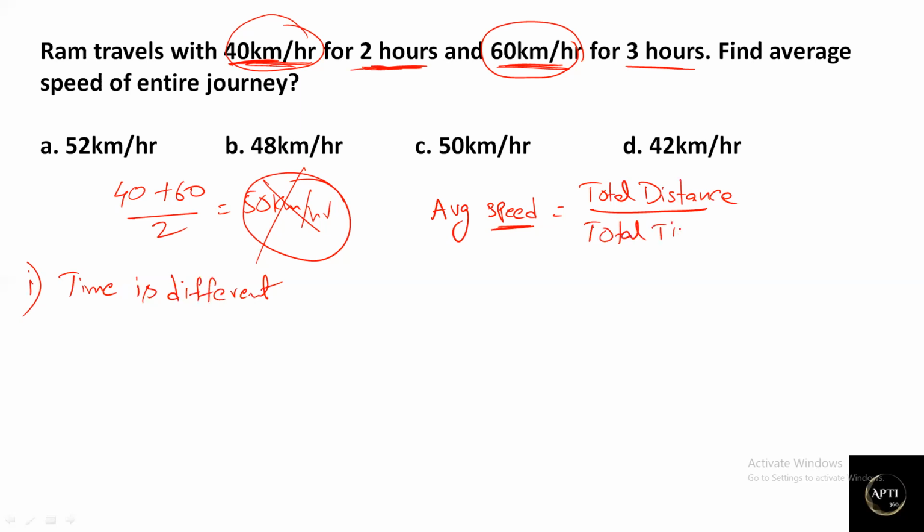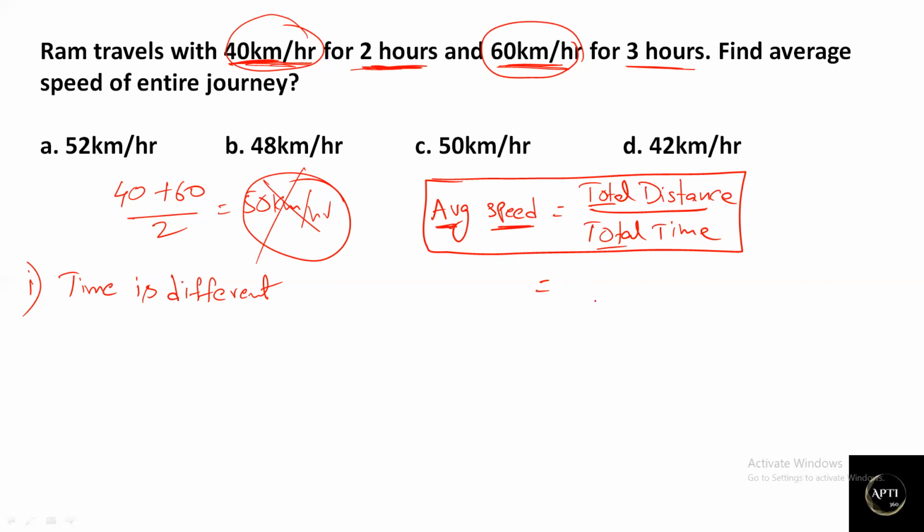Just one word gets added. Speed is equal to distance by time. The formula is almost the same, but here average speed means total distance by total time. That's it. Now we'll try to calculate the answer for this particular question.